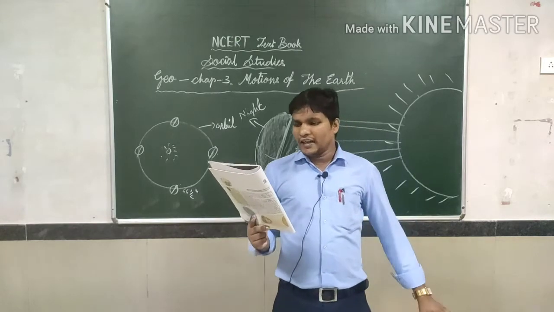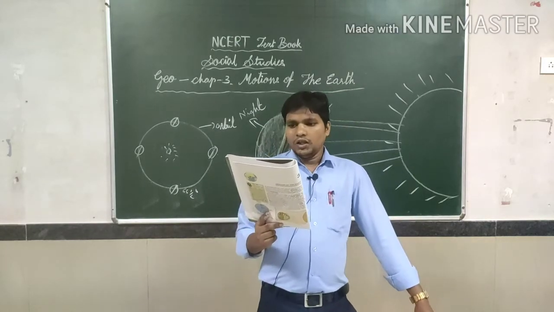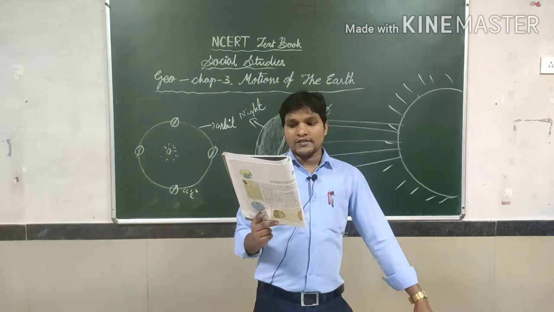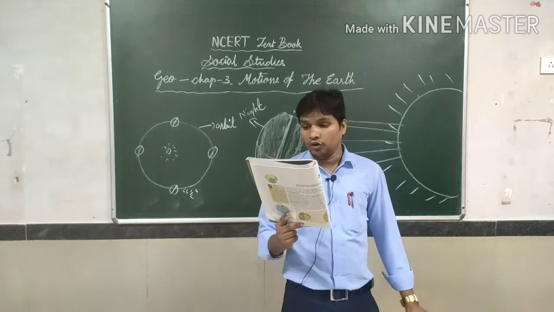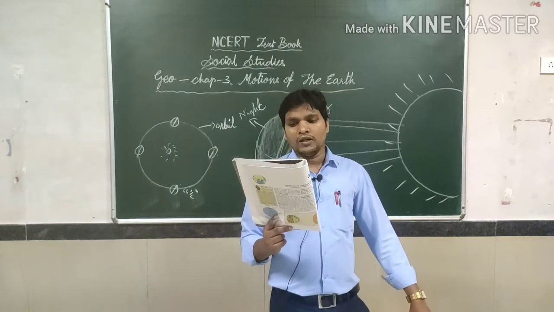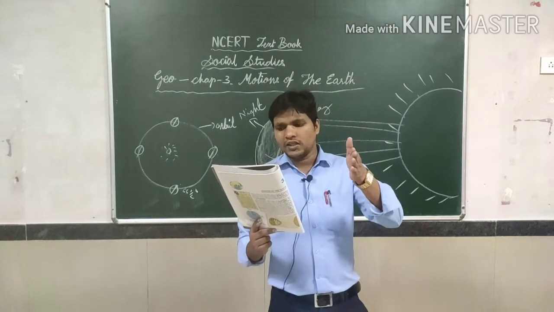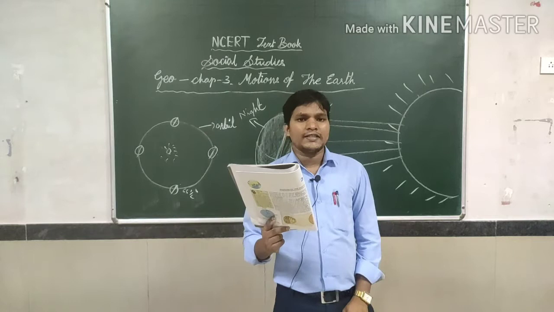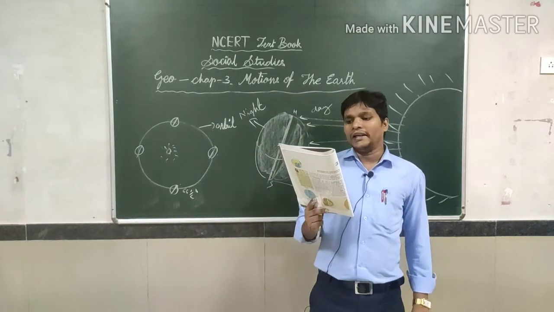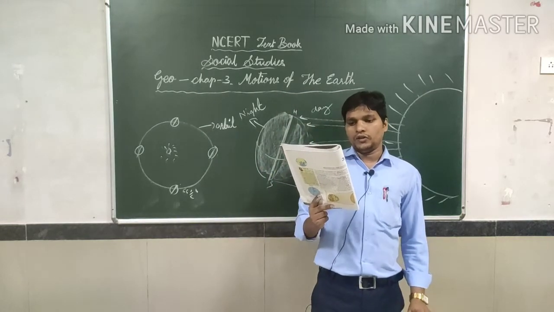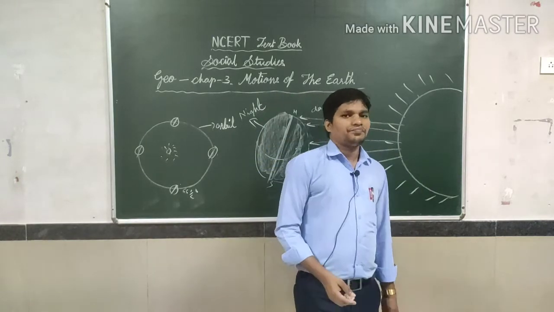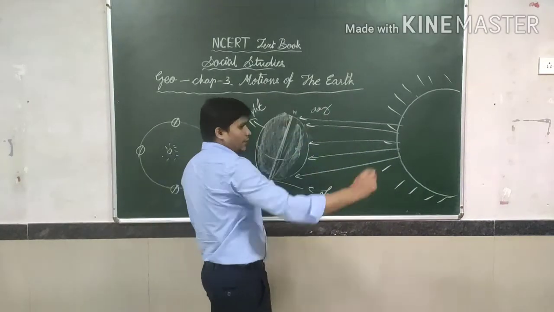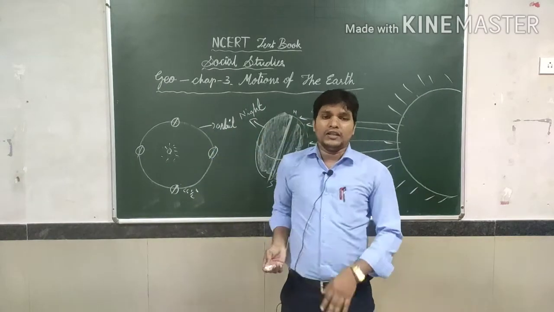So next thing, the second motion of the earth around the sun in its orbit is called revolution. It takes 365 and 1/4 days to revolve around the sun. We consider a year as consisting of 365 days, ignoring the extra 6 hours for the sake of convenience. So this is called rotation, so leave it. Then after, you go for the revolution.